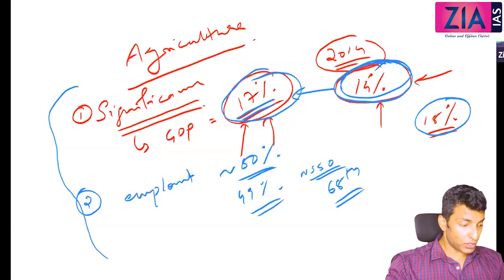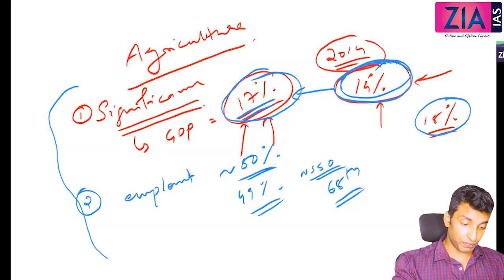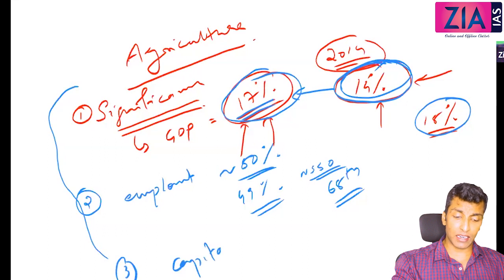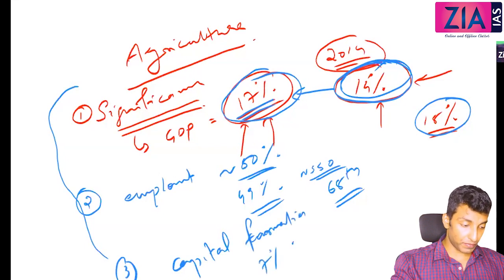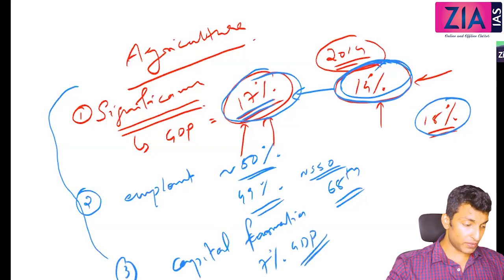You can also talk in terms of capital formation. Third one, capital formation. The contribution in terms of capital formation is not that significant, still I'll give you some data. Capital formation is around 7% of GDP. Actually, it is very low.